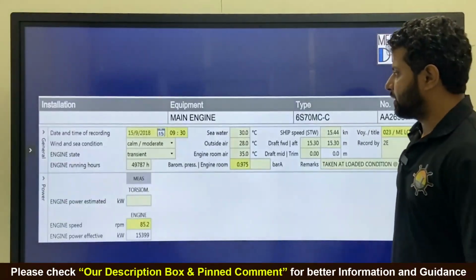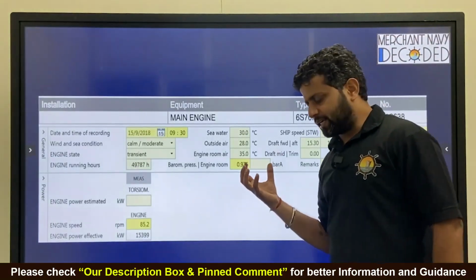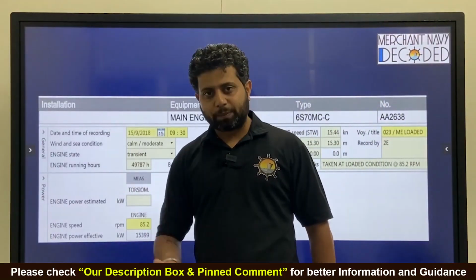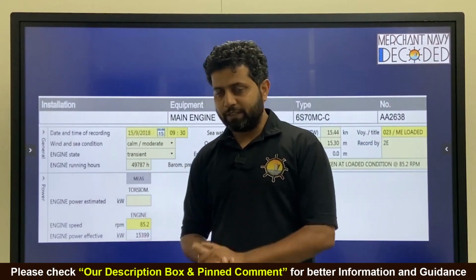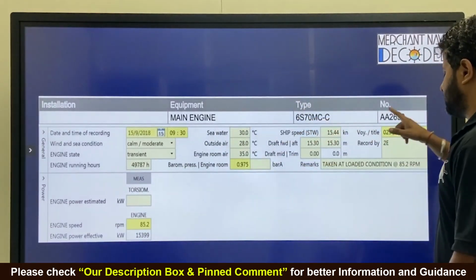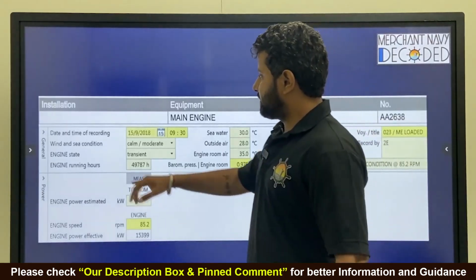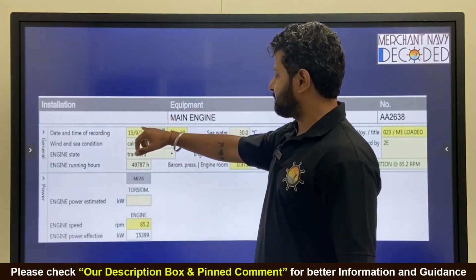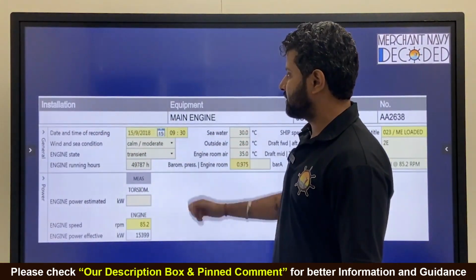So let's see a sheet. This is one of the sheets that I got from one of the ships where all these parameters are filled, and then we'll see. So main engine type is 6X70 MCC, number is XYZ, date and time recorded is say 15 September 2018, time is 9:30 hours.